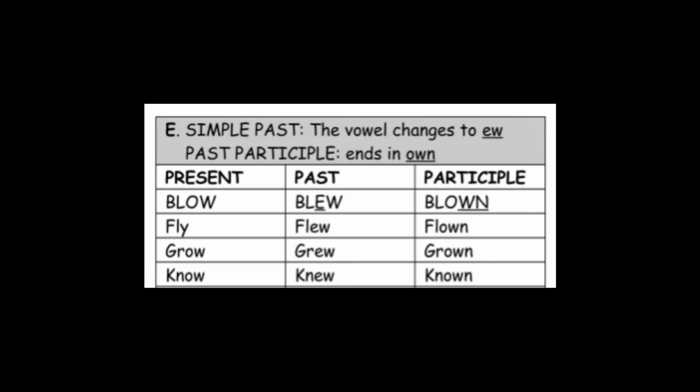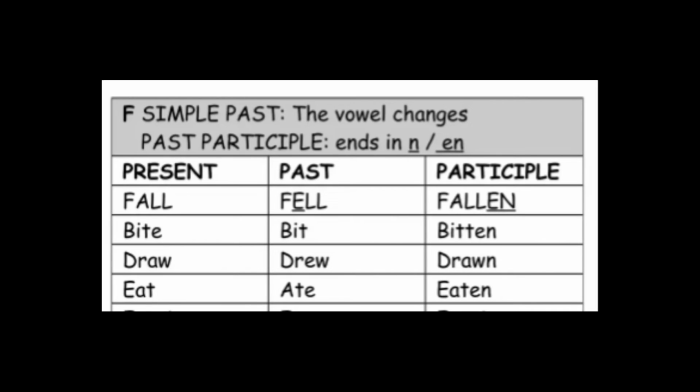Simple past, the vowel changes to ew. Past participle ends in own. For example, blew, blown, flew, flown, grew, grown, knew, known.